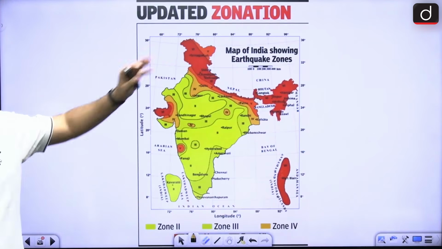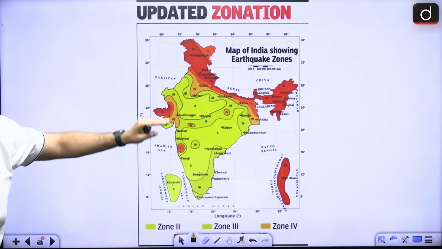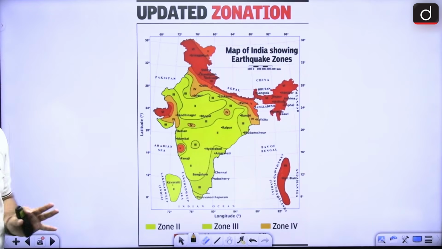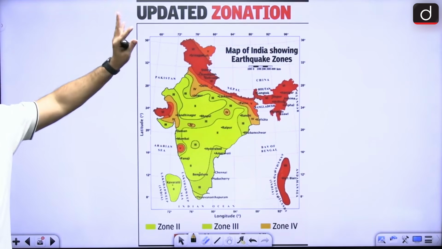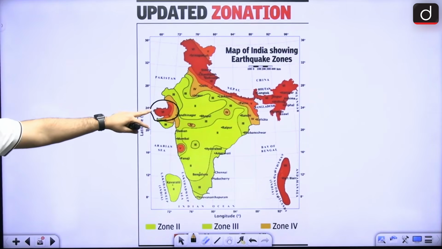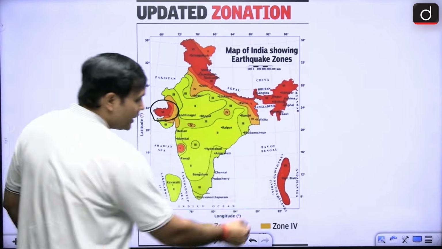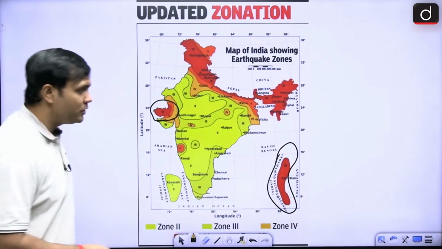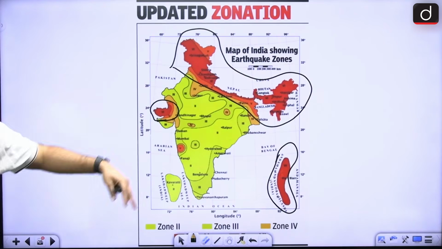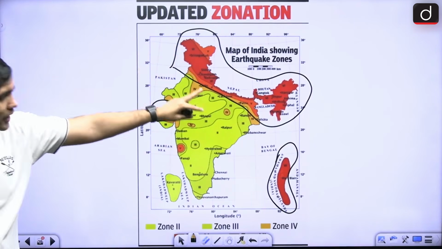So there has been a recent updation, right, with respect to zonation, and you can remember that there are a lot of our regions, especially in the north, that are in very high vulnerable regions. Then there is the region where you will find the Bhuj earthquake that happened in the early 2000s, right? The next area is the Andaman and Nicobar region, right? This particular Himalayan region too we know because here the Indo-Australian plate is colliding with the Eurasian plate. So this is the region for this particular vulnerability.